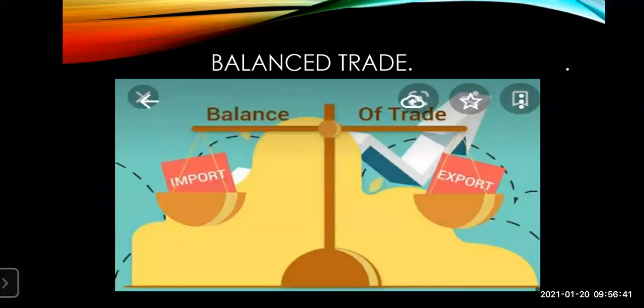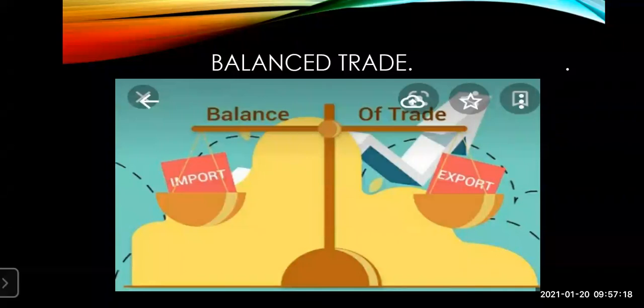You can see here in the slide itself, import is on one side and export is on the other side, but both sides are balanced. So that is the favorable condition, no loss, no profit. So it is a balanced trade. Now how can you explain it? When the value of export and import is almost the same, you can see here in the figure itself, it is called the balanced trade. So these are the types of the balance of trade.